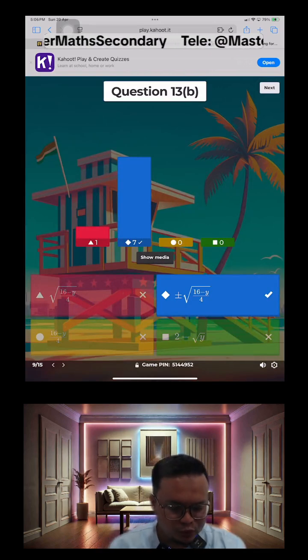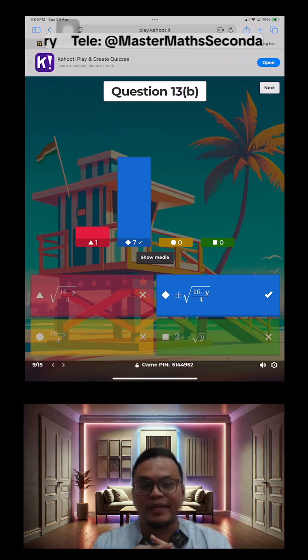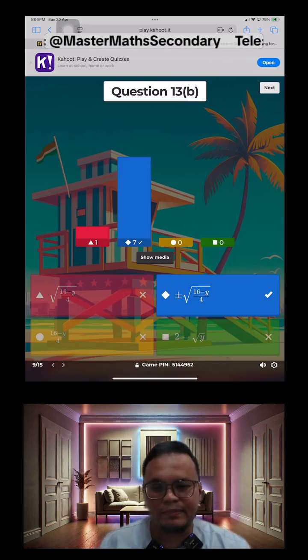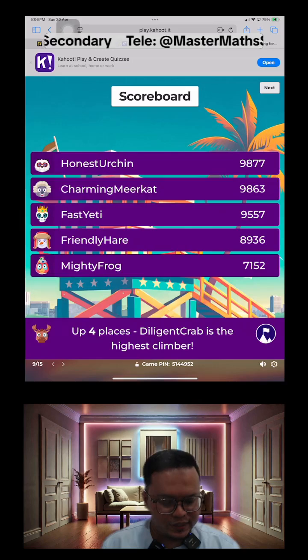Alright, the correct answer is the blue one. And the difference between the blue and the red is the plus minus. I'll explain to you why the plus minus must be added when we are going through the questions later. Okay, let's look at the next one.